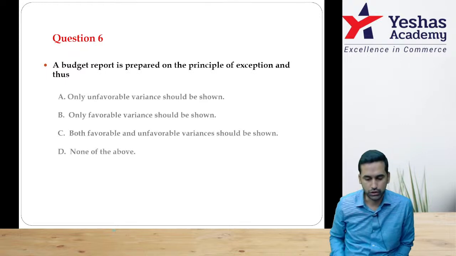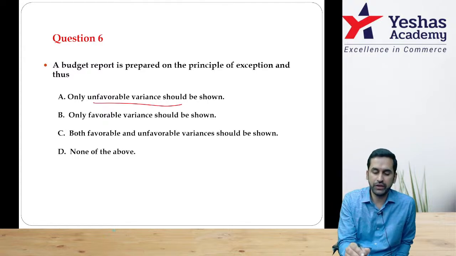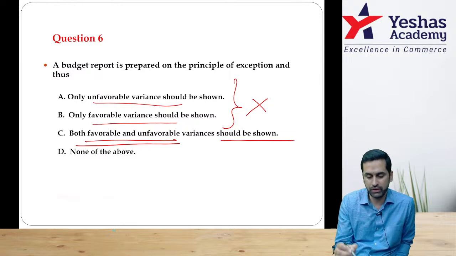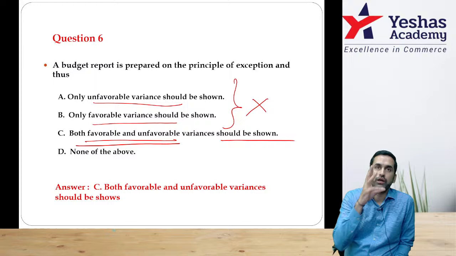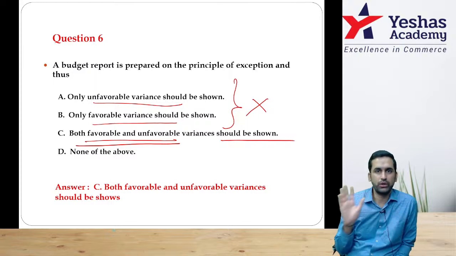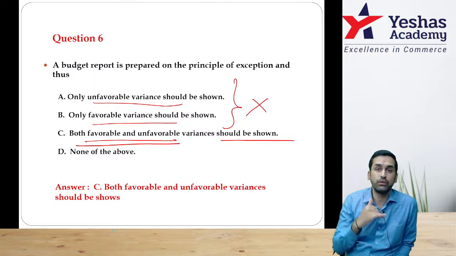Next, question number 6. A budget report is prepared on the principle of exception, and thus only unfavorable variance is shown, or only favorable variance is shown. Both are wrong. Favorable and unfavorable variance, both are to be shown. Understand? Budgeted cost was 10,000, actual cost is 10,000. No need to worry. But when budget was 10, actual may be 11, actual may be 9. In both cases, you should worry.